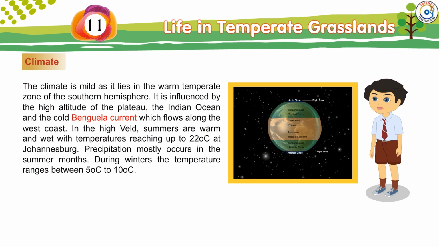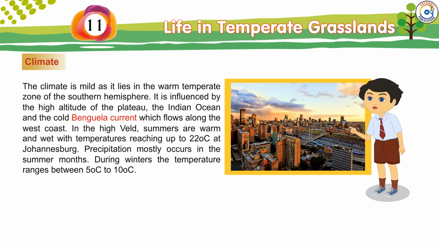Climate. The climate is mild as it lies in the warm temperate zone of the southern hemisphere. It is influenced by the high altitude of the plateau, the Indian Ocean and the cold Benguela Current which flows along the west coast. In the high veld, summers are warm and wet with temperatures reaching up to 22 degrees Celsius at Johannesburg. Precipitation mostly occurs in the summer months.